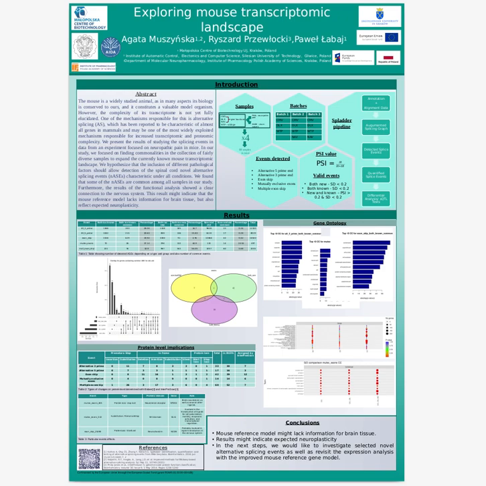We hypothesized that the inclusion of different pathological factors should allow detection of the spinal cord novel alternative splicing events characteristic under all conditions. For the purpose of this study, we used Splatter software, which builds an augmented splicing graph based on known annotation and then expands it with new events. Currently, it allows for detection of 6 different types of events, but we've decided to exclude intron retention because of our lab protocol. Splatter reports PSI value, which is the proportion of inclusion ratio versus inclusion plus exclusion ratio. That is, for example, percentage of events containing exon versus those who do not contain it.